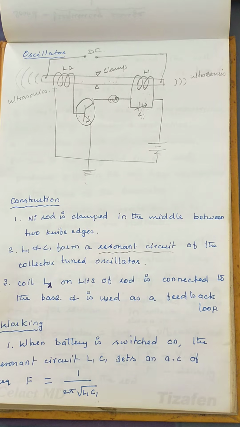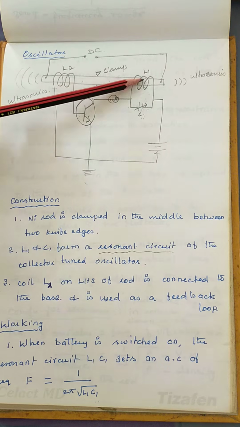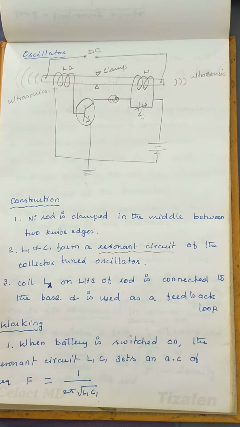How it works: when a battery is switched on, the resonance circuit L1 C1 sets up an alternating current with a certain frequency. So the frequency of alternating current in the tank circuit is 1 by 2 pi into square root of L1 into C1. We are not going to elaborate this equation, since you might have learned it in the higher secondary classes itself when you were dealing with LCR circuits. So the frequency of a circuit consisting of inductance and capacitance is 1 by 2 pi into square root of L1 into C1.